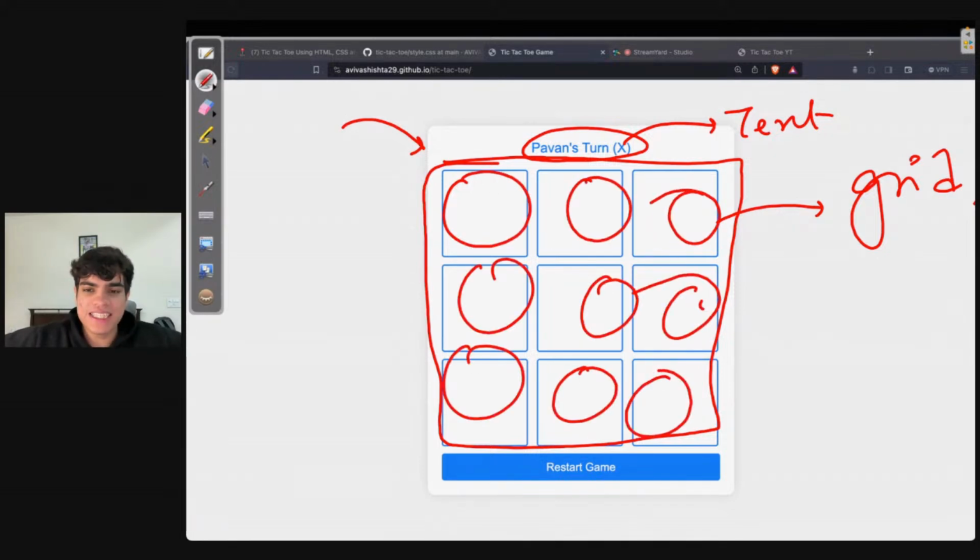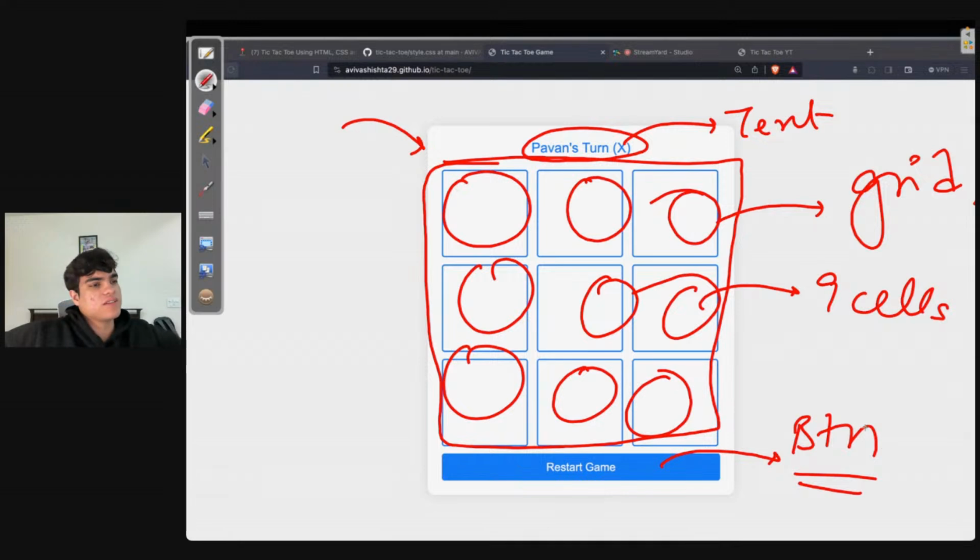So this grid has 9 cells. And then you have one button. Yes? Please tell me if this is good. Are you guys understanding? Okay, great. So we have 9 cells, and over here we have a button.